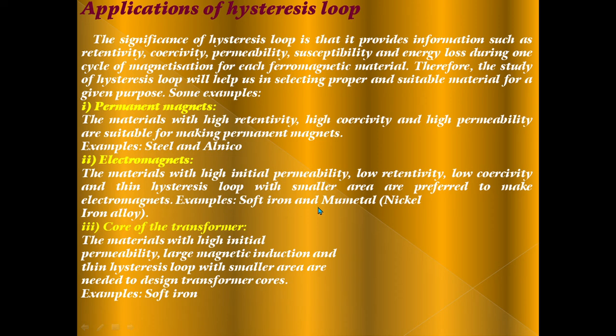Example: soft iron and mumetal, a nickel iron alloy. Core of the transformer: materials with high initial permeability, large magnetic induction and a thin hysteresis loop with smaller area are needed to design transformer cores. Example: soft iron core. This application is very important for your 3 mark question.